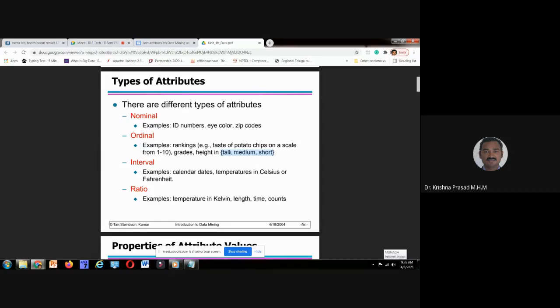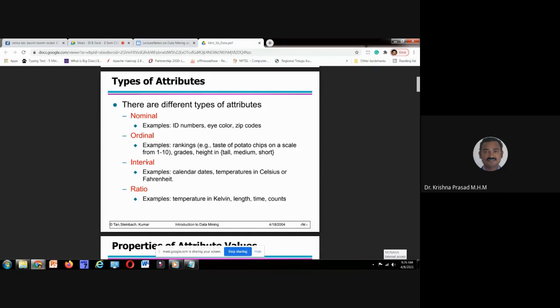The height of the 10th object is medium, the height of the 11th object is short. Can you compare? Yes. Less than and greater than operations can be performed on ordinal values.